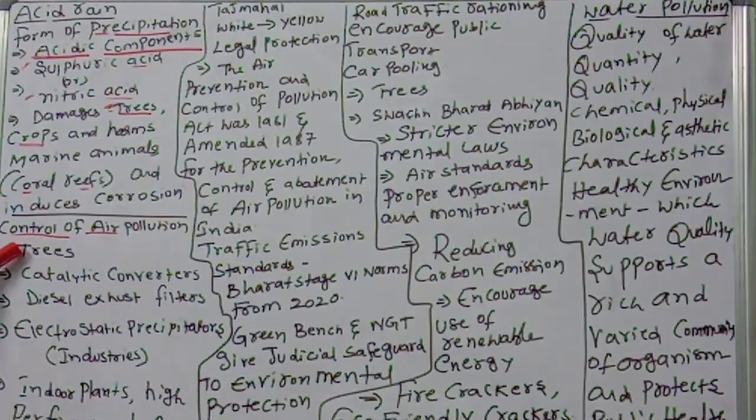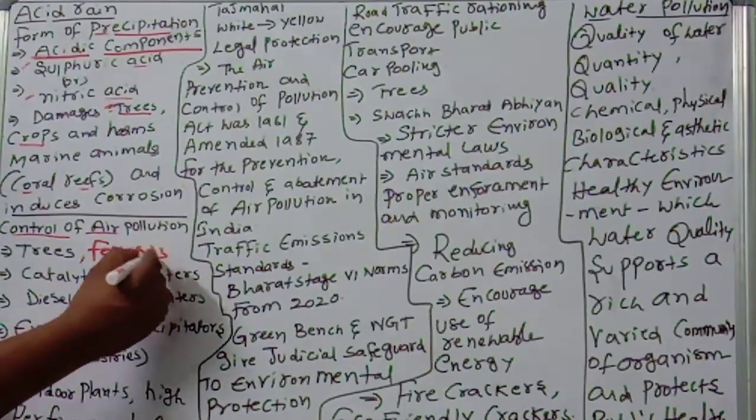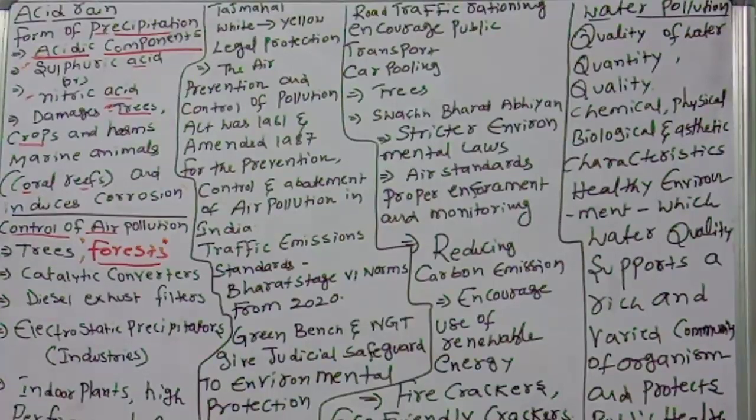Trees must and should. The second important one: forests act as carbon sinks and lungs of the planet. So we have to protect the forests. What is the use of forests? You know very well, they are the lungs of the planet. Why? Because we get the maximum oxygen from the forests. So we have to reforest, not deforest.